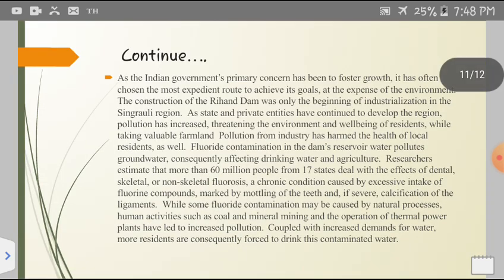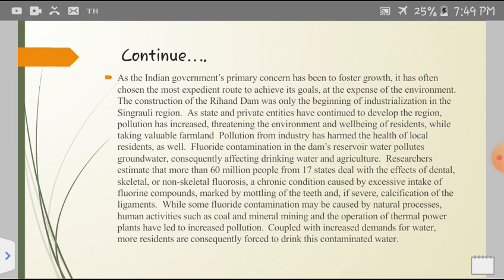As the Indian government's primary concern has been to foster growth, it has often chosen the most expedient route to achieve its goal, at the expense of the environment. The construction of the Rehan Dam was only the beginning of industrialization in the Singrauli region. As state and private entities have continued to develop the region, pollution has increased, threatening the environment and well-being of residents, while taking valuable farmland. Pollution from industry has harmed the health of local residents, and fluoride contamination in the dam reservoir water pollutes groundwater, consequently affecting drinking water and agriculture.